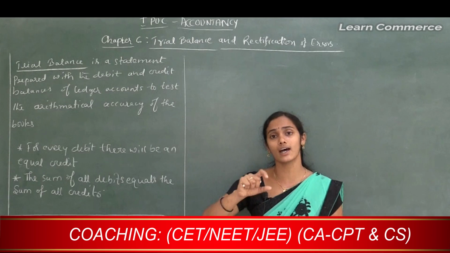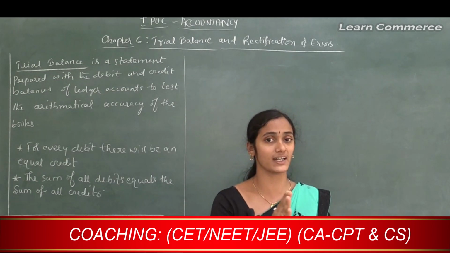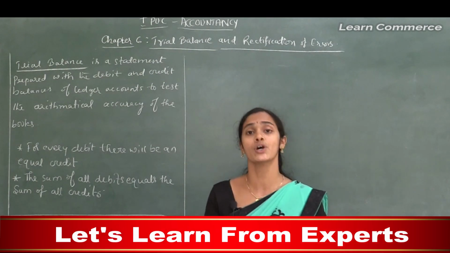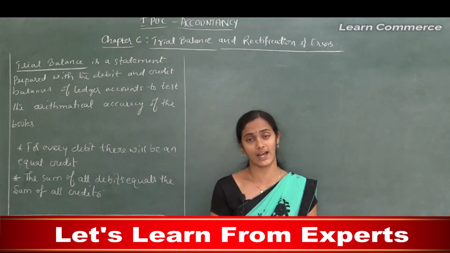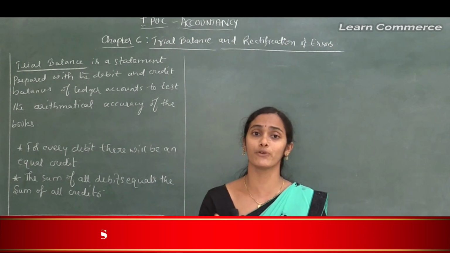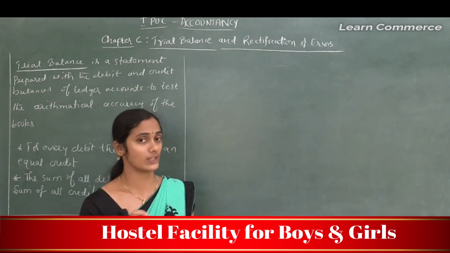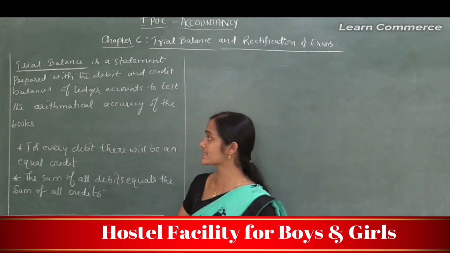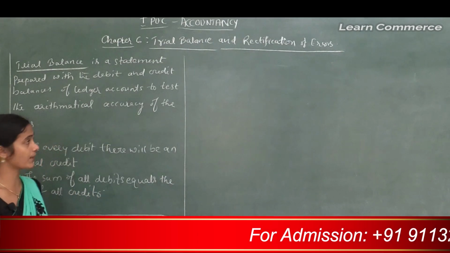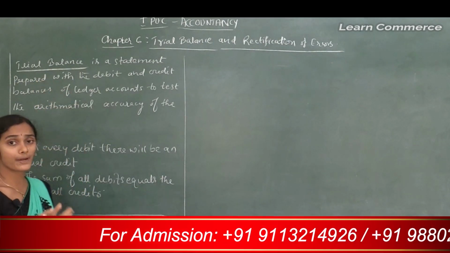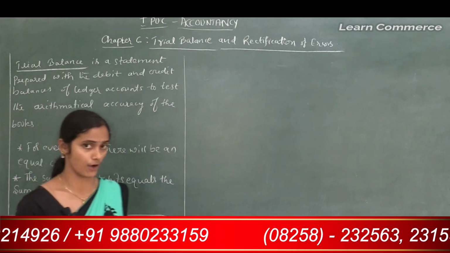So to check the arithmetical accuracy of the ledger accounts, or of all the previous accounts, one should prepare a trial balance before preparing financial statements, that is, before preparing the trading account, profit and loss account and balance sheet. So let's see the meaning of trial balance. Trial balance is a statement prepared with the debit and credit balances of ledger accounts.